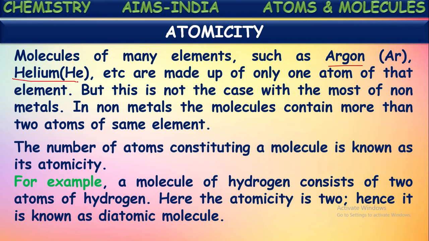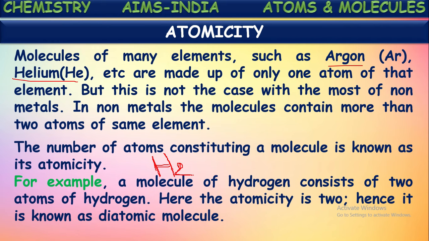For example, a molecule of hydrogen consists of two atoms of hydrogen, isn't it? Whenever you write hydrogen gas, how do we write it? We represent it as H2. That means there are two hydrogen atoms in each molecule of hydrogen gas. So the number of atoms in each molecule of hydrogen represents its atomicity. Got it? Atomicity means the number of atoms present in one molecule of an element.